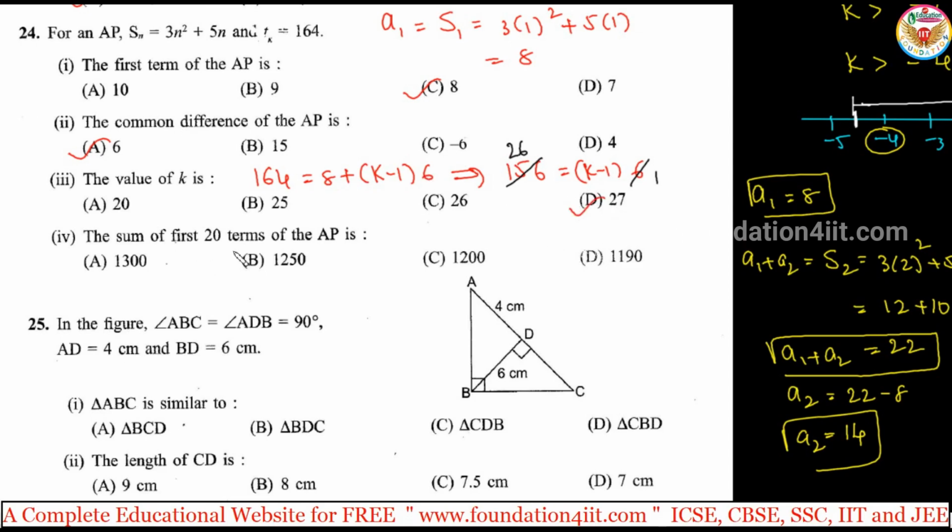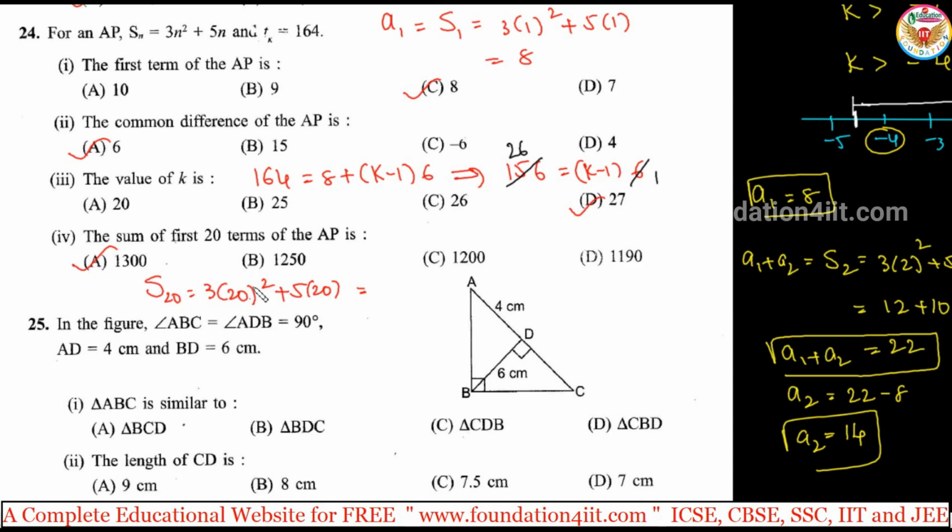And the sum of the first 20 terms. In the place of n, you put 20 directly. So S20 is equal to 3 into 20 square plus 5 into 20. 20 square is 400, into 3 is 1200, plus 5 into 20 is 100. So the total is 1300. So the sum of the first 20 terms is equal to 1300.